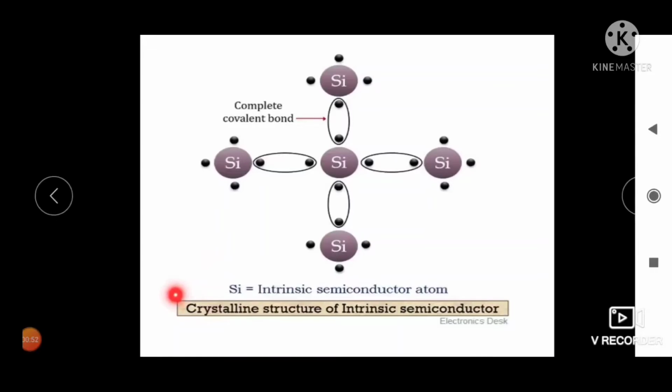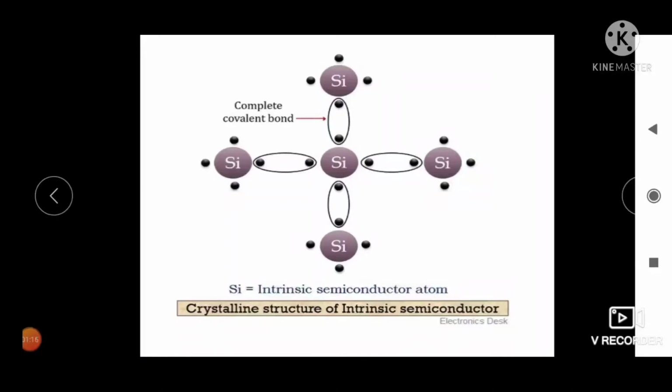This picture shows the crystalline structure of an intrinsic semiconductor. As I told you, silicon and germanium are poor conductors of electricity, and their conductivity can be increased by increasing temperature. Here, the silicon is covalently bonded with 4 other silicon atoms.